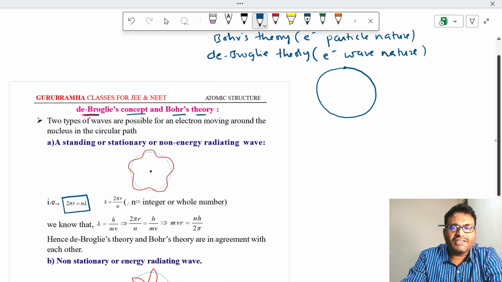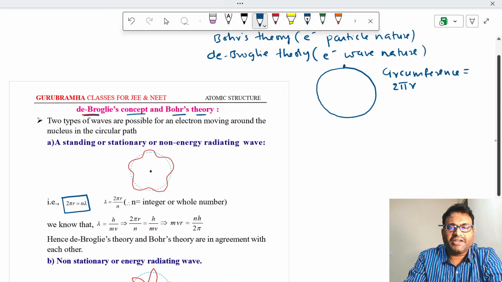So the electron has started at this point and reached the same point. What is the distance traveled by this electron? The distance traveled is the circumference of the circle. The circumference of a circle is equal to 2 pi r. This is the distance traveled by the electron as a particle.